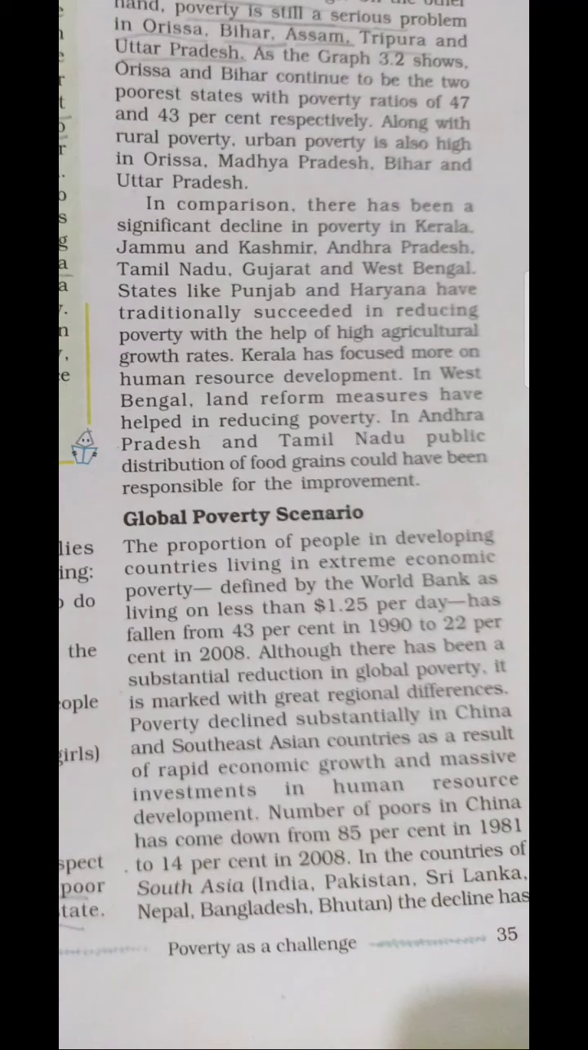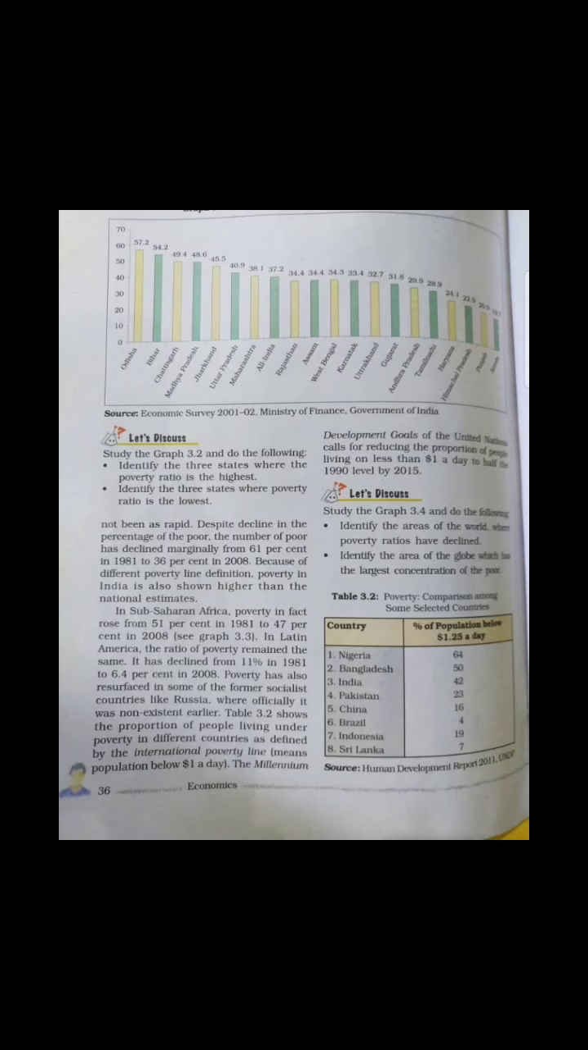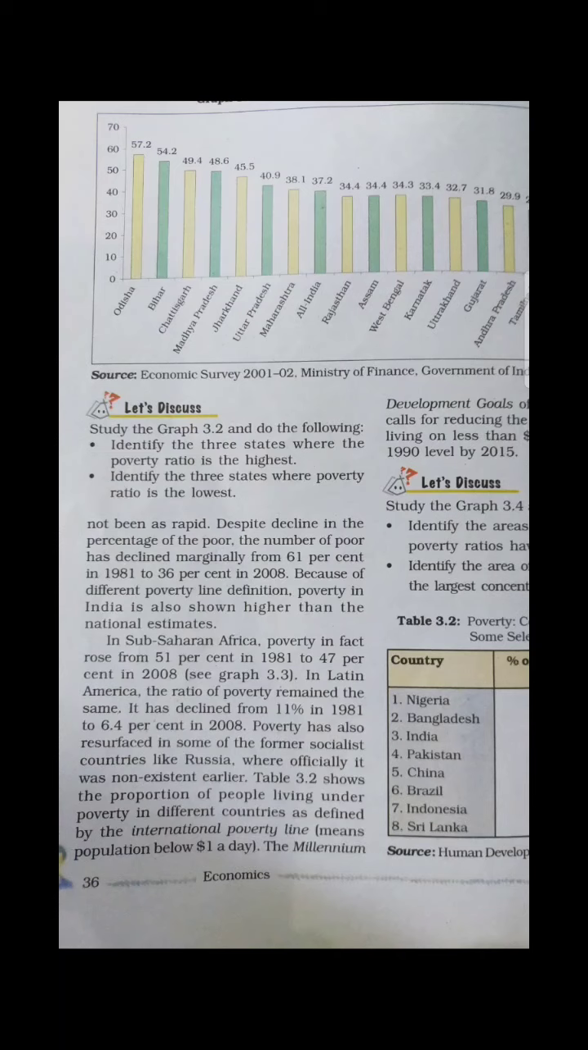Because of this method, the number of poor in China has declined from about 85% in 1981, and if I talk about 2008, it is only 14%. Okay, so in the countries of South Asia, including India, Pakistan, Sri Lanka, Nepal, Bangladesh, Bhutan, the decline of poverty has not been that rapid. China was capable of reducing poverty. Here the table is also given, so you can check it from here as well.